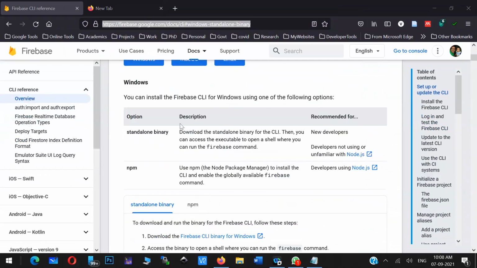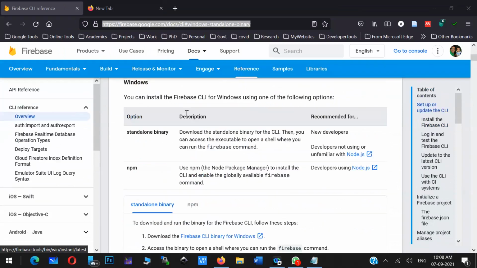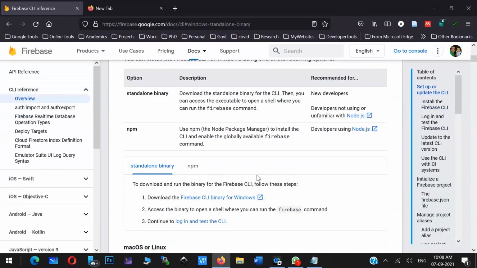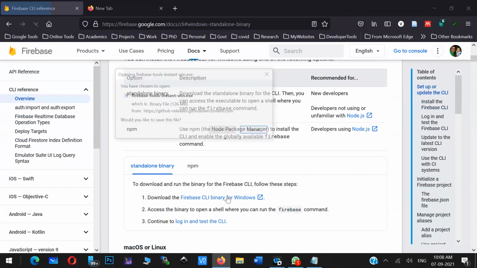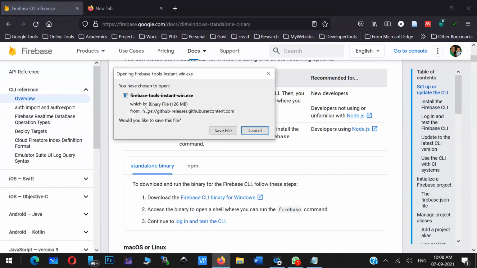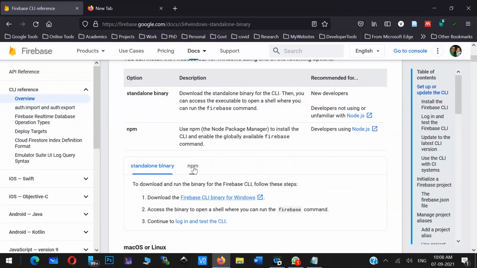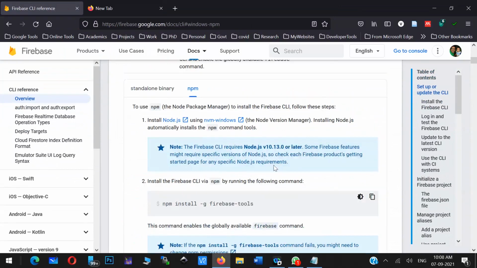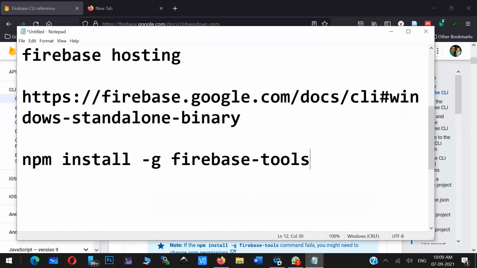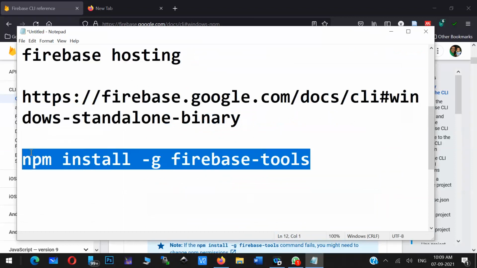You can copy and paste it, and in this place you have both options. If you are interested in the standalone application, you can directly click on the Windows, Mac, or Linux version. If you click this link, you will get a binary. You can double click on this installation package and install it in your system. If you have npm installed, Node.js we already have installed, right? If you run this particular command in cmd, that Firebase client will come to your machine. So these are the two ways to install the Firebase client tool.